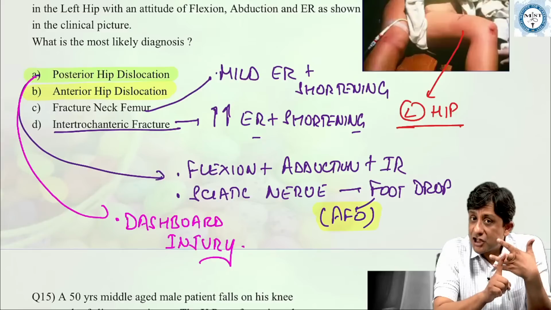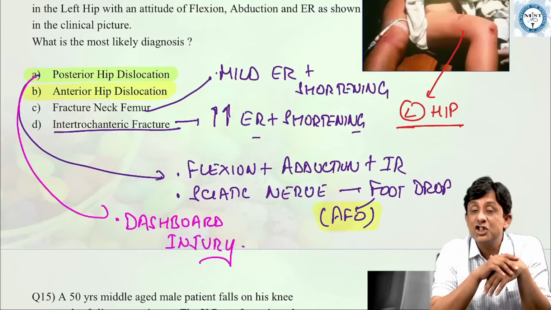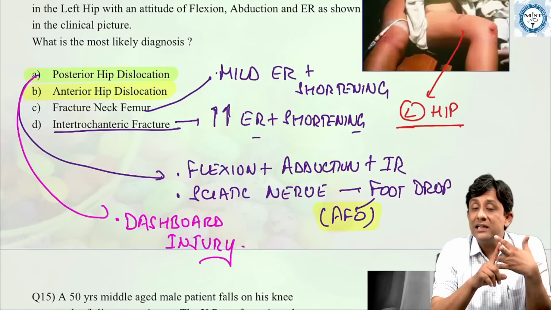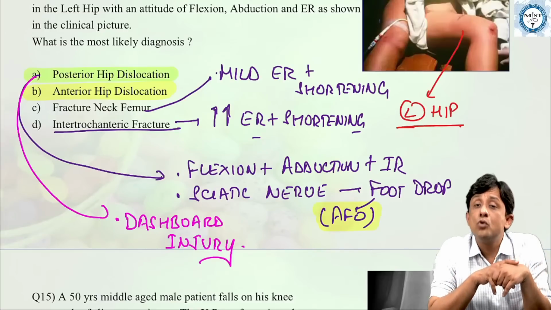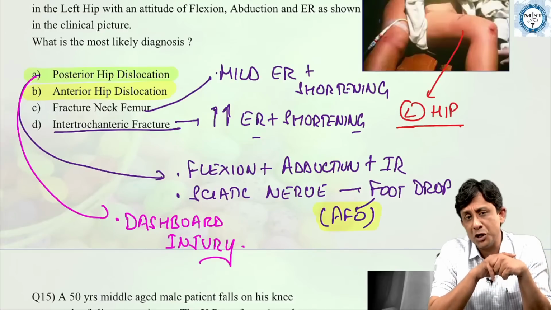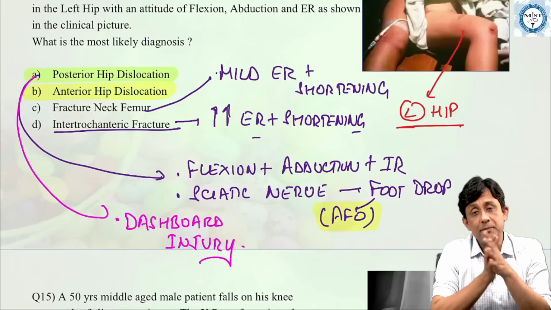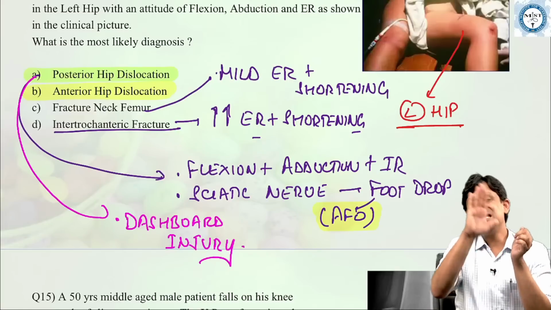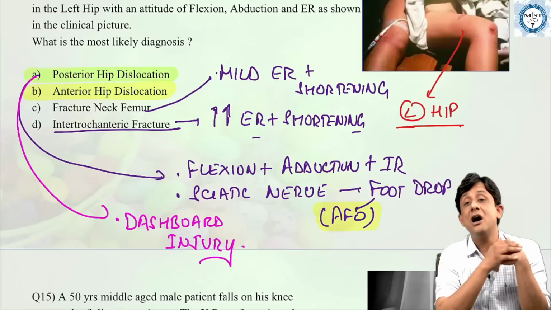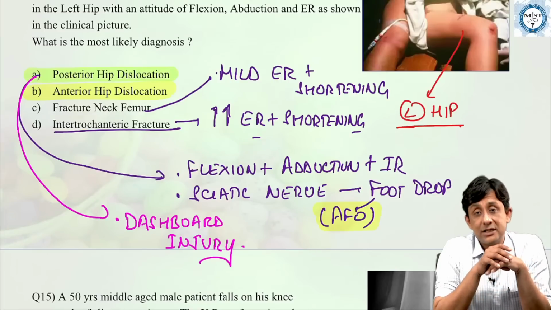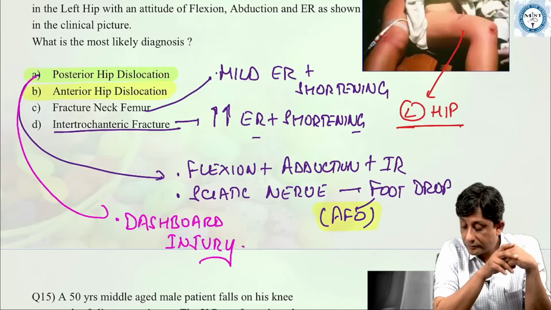In a young patient with a traumatic injury to the hip, if there is an attitude of flexion, adduction and internal rotation, consider posterior hip dislocation, because posterior hip dislocation is the most common type of hip dislocation, right? And finally, in an old osteoporotic patient, if you see a very severe external rotation deformity such that the lateral part of the foot touches the couch, then consider excluding an intertrochanteric fracture.